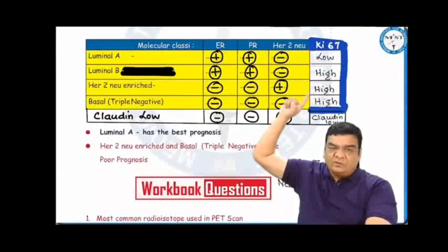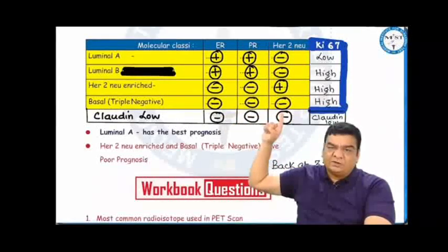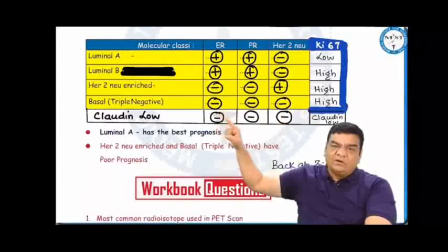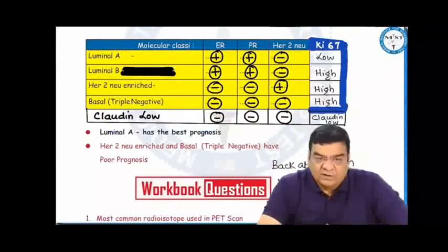So this will be having a poor prognosis. Basal or triple negative is where ER, PR, and HER2 neu, all three are negative, with a high Ki67. Claudin low is where everything is negative and the claudin levels are low. Right. So luminal A has got the best prognosis.